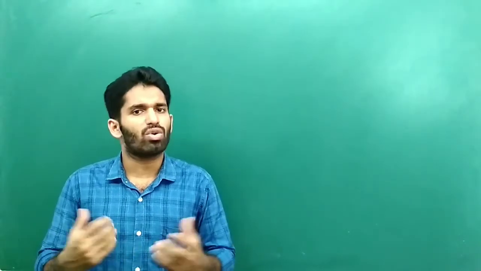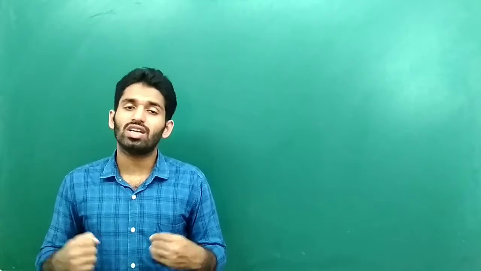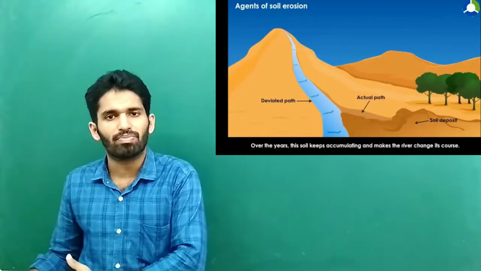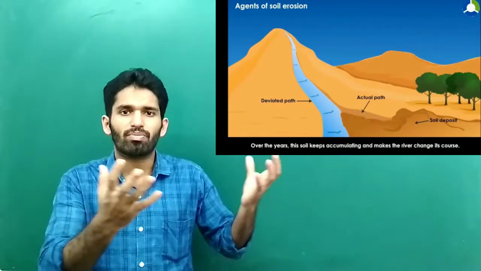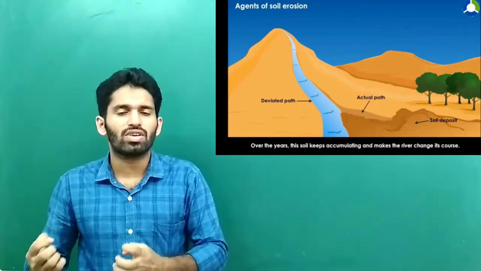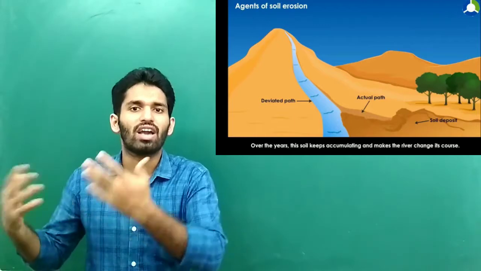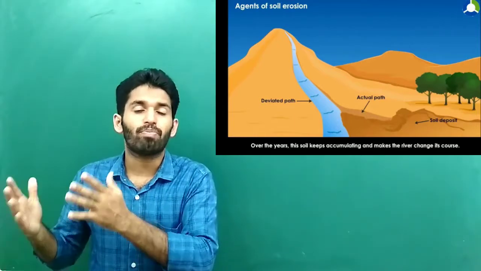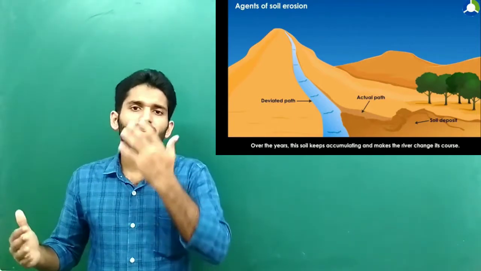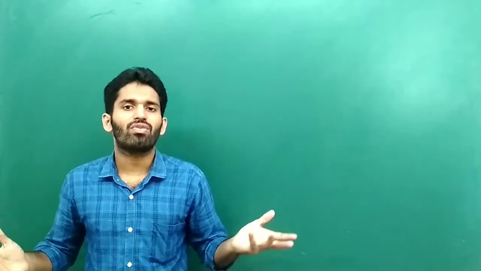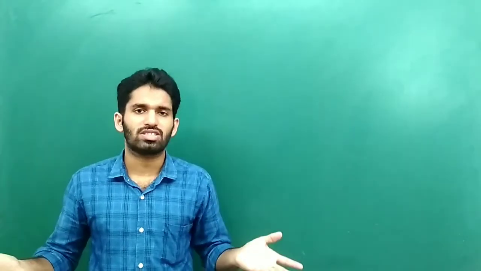Does this running water only cause soil erosion in the hilly areas? No, it can even cause soil erosion in the plains. How? When this running water or these rivers finally reach the plains, the sand or the mud that was carried by the water will deposit in the plains, and due to this high accumulation of soil, the path or the course of the river may change, which may even lead to huge soil erosion, or which may even lead to some disasters.